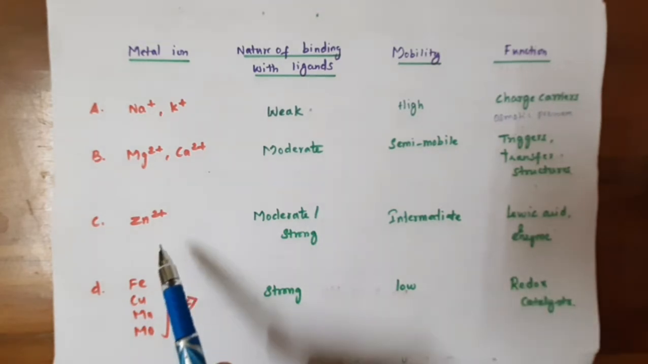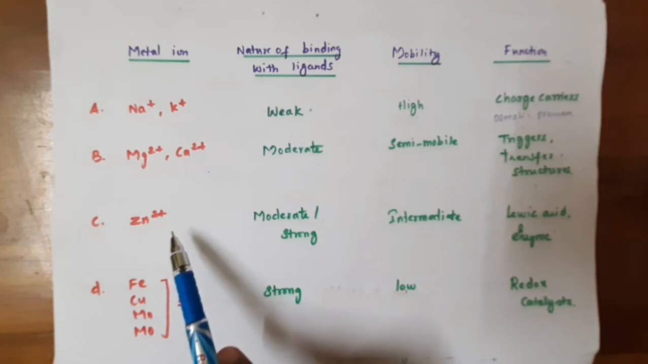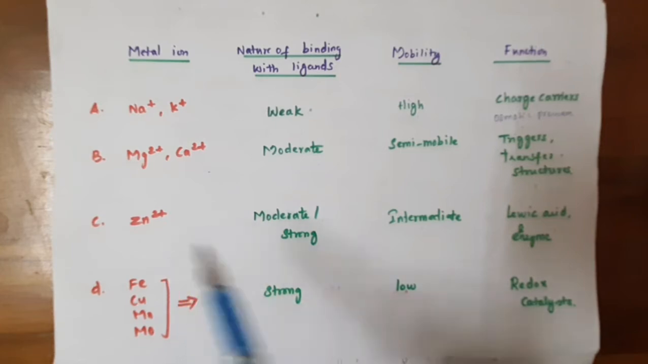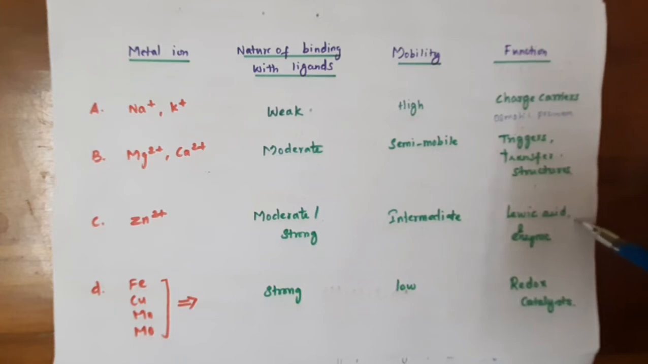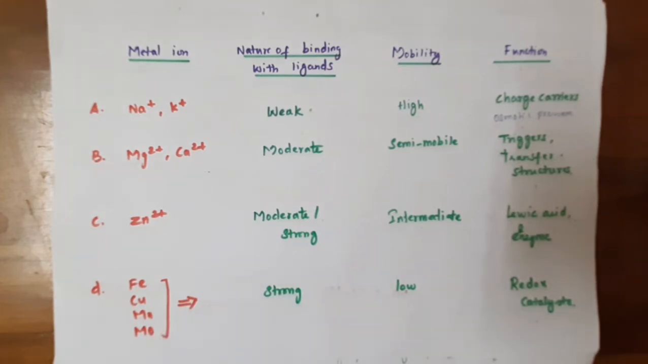And zinc 2+, we have already discussed. Zinc is present in an enzyme called carboxypeptidase, and it also acts as a Lewis acid for certain biological reactions. Next, iron, copper, manganese and molybdenum are involved in redox reactions, acting as redox catalysts in electron transfer reactions. So mainly iron and copper are involved in oxygen transport.